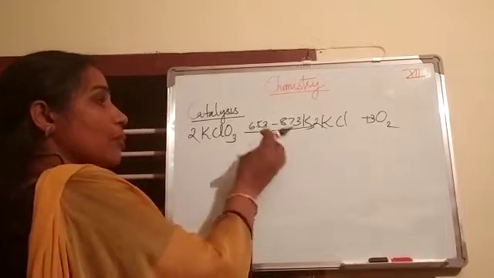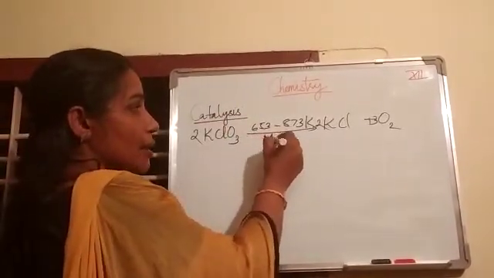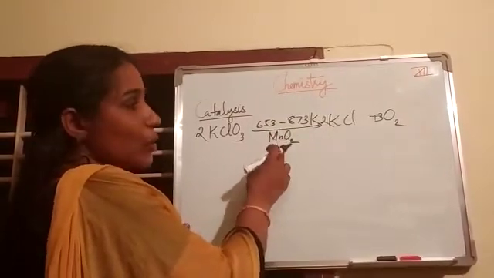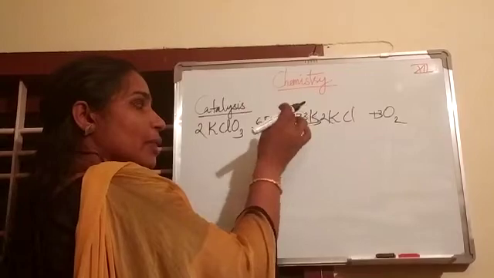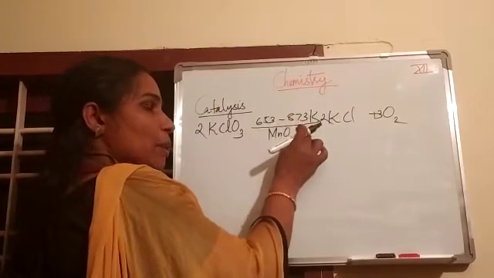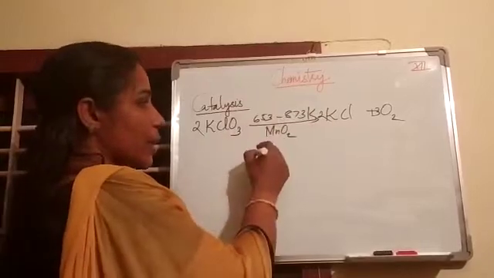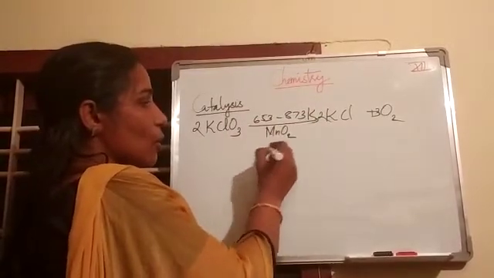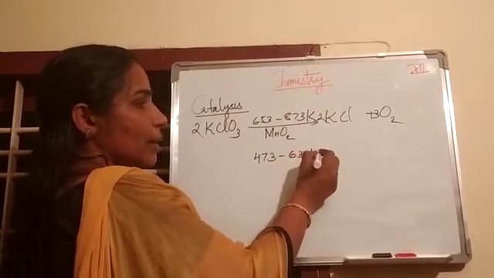Yes. But when we add a little manganese dioxide, MnO2, into this reaction mixture, the reaction takes place at a lower temperature range, that is 473 to 633 Kelvin.